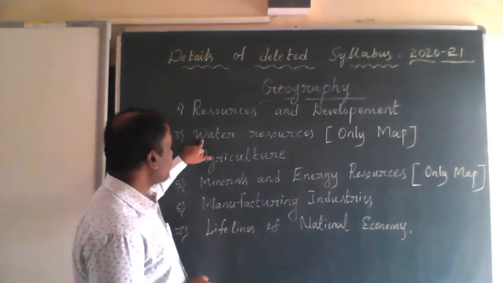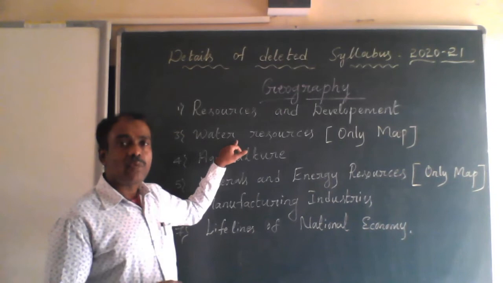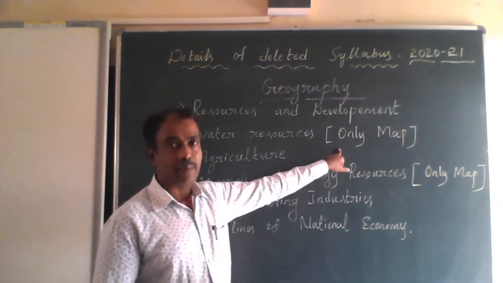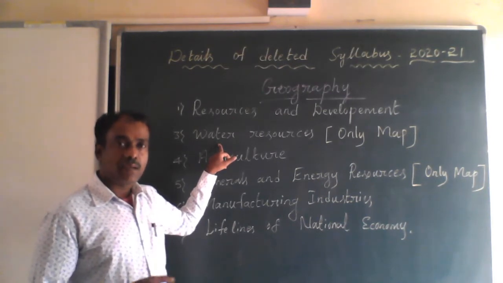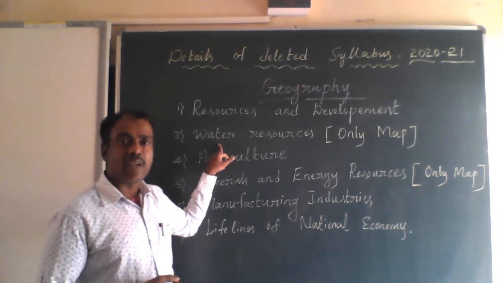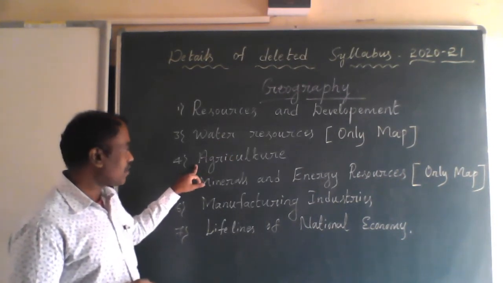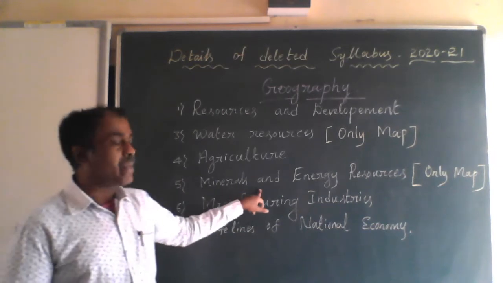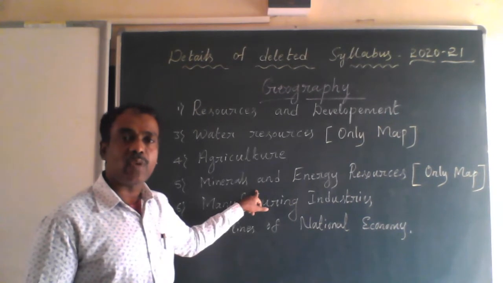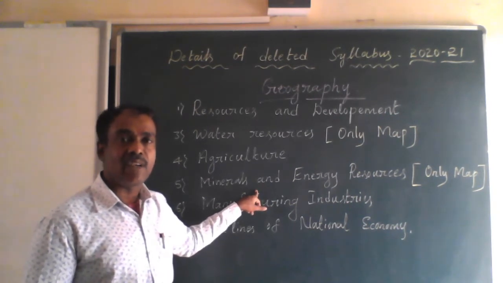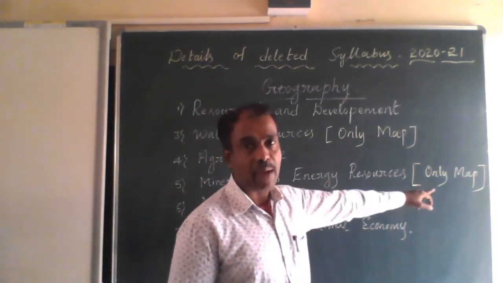And the third chapter, Water Resources, we are going to consider only for the map. This chapter is not going to be assessed for the annual examination as well as for the periodic test. And again agriculture is there. And the fifth chapter, minerals and energy resources. This chapter also we are not going to assess in the periodic test as well as the board examination. This is considered only for the map.